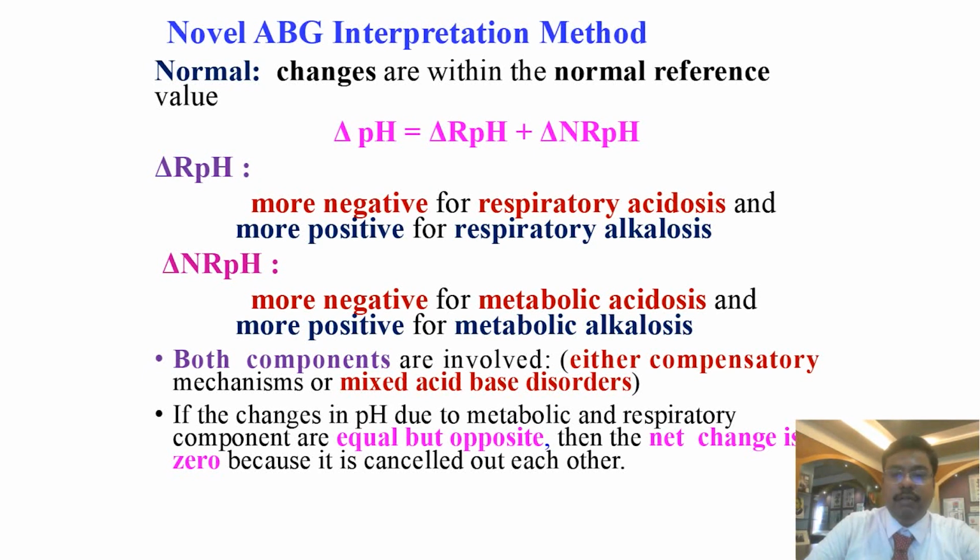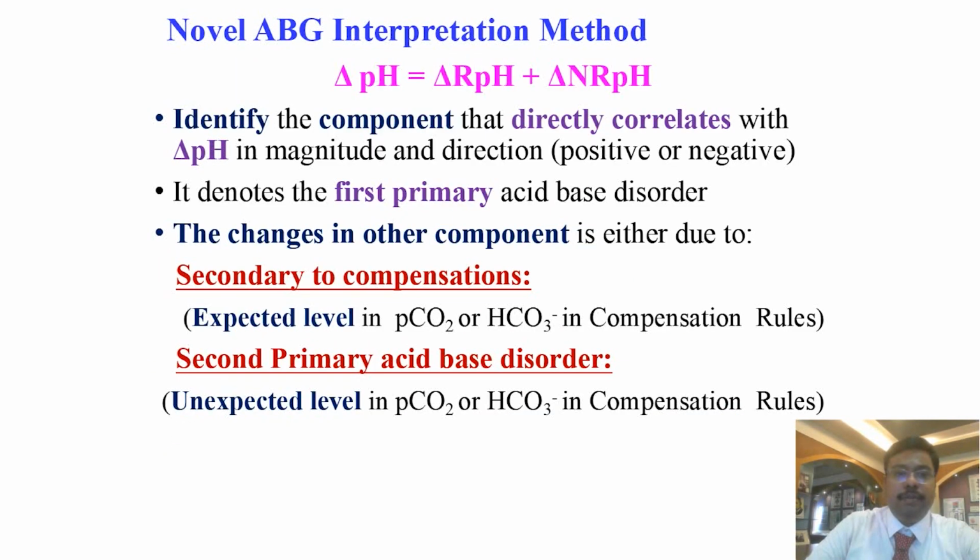If both components are involved, it can denote either compensatory mechanisms or mixed acid-base disorders. The changes in pH due to the metabolic and respiratory components are equal but opposite, so the net change will be zero because they cancel each other out. First, you have to identify the component that directly correlates with delta pH in magnitude and direction. So you have to see the sign, whether it is positive or negative. It will denote the first primary acid-base disorder. Then the change in the other component is either secondary to compensation or due to a second primary acid-base disorder.